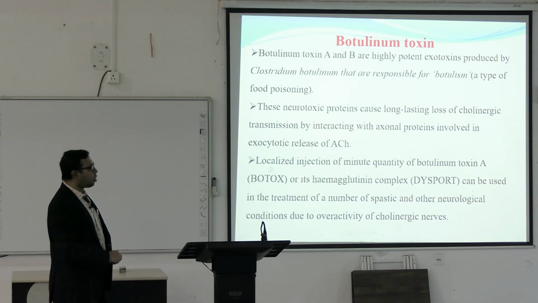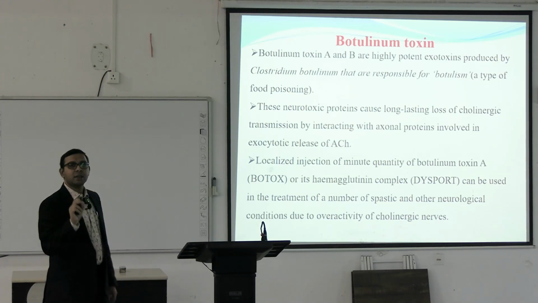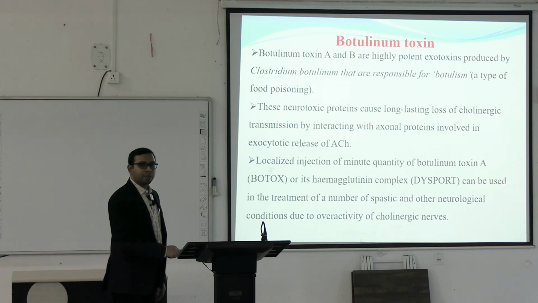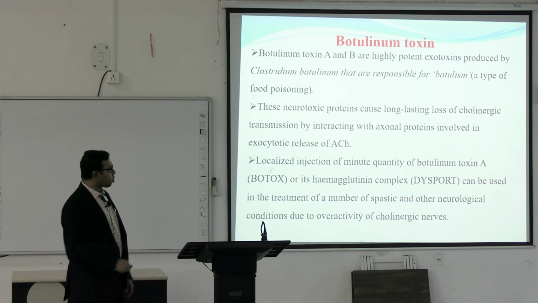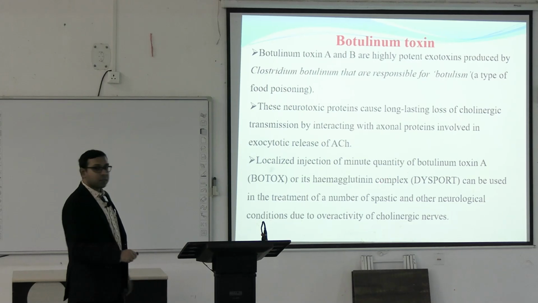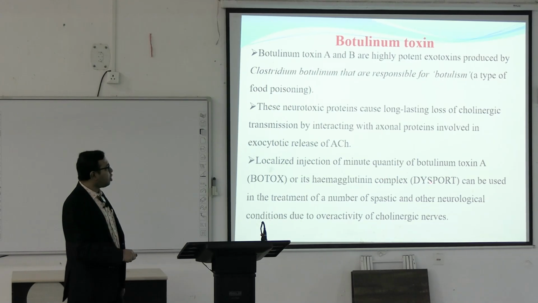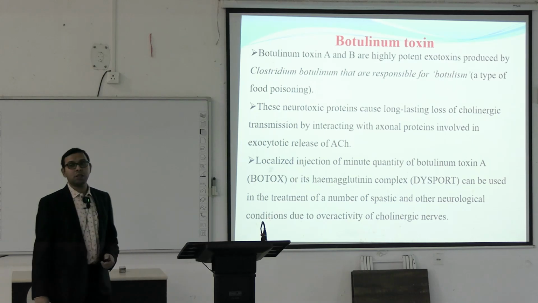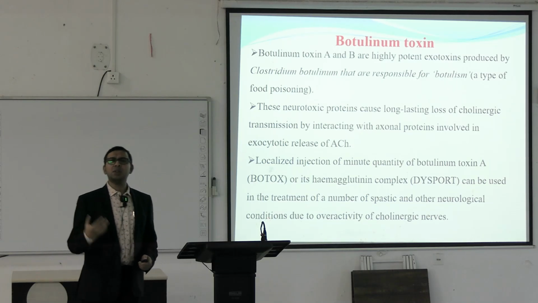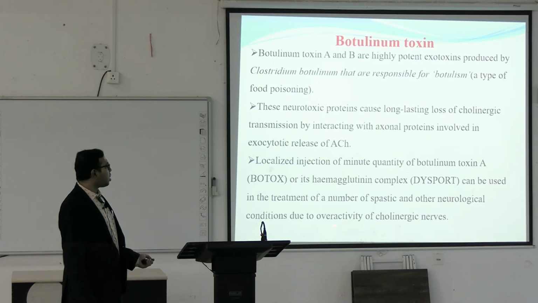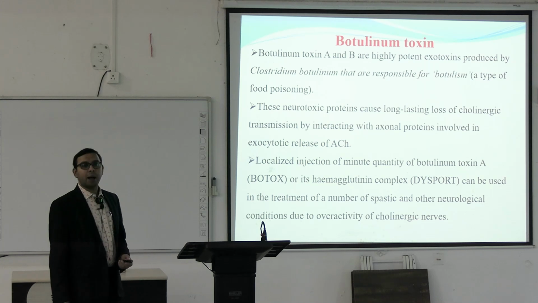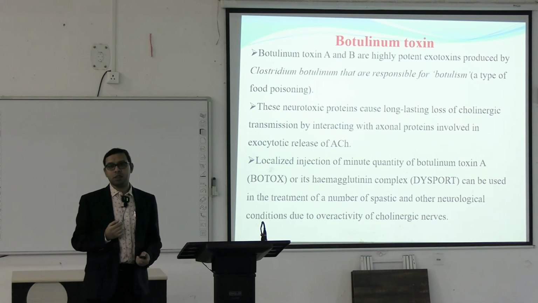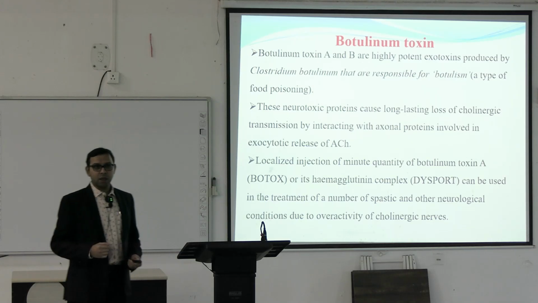So, when we are giving a localized injection of minute quantities of the botulinum toxin, mainly the botulinum toxin A, also known as Botox, or its hemagglutinin complex, that is longer lasting, known as Dysport. They are used in different types of spastic and neurological conditions, overactivity of the cholinergic nerves, and also for some cosmetic purposes like removing wrinkles. Botox injection is given.